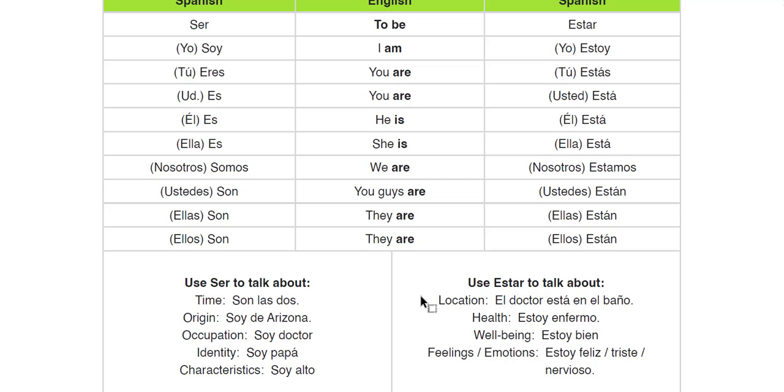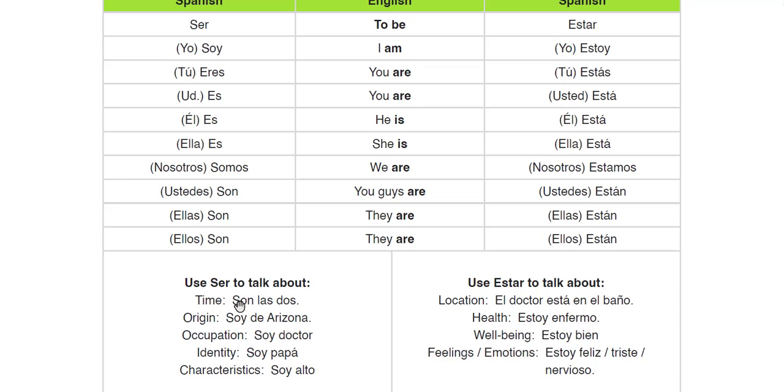So ser is seen as things that have more permanence to them, and estar is seen as things that are more changing, less permanent. Location can change, health can change, well-being, being happy, sad, feelings and emotions. So keep that in mind.